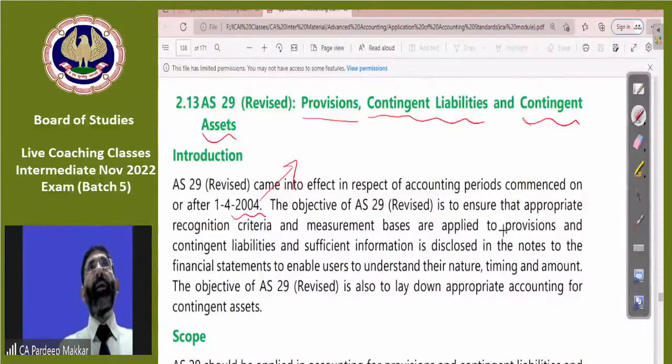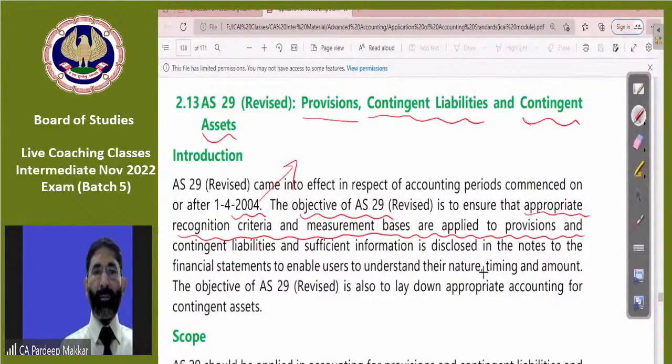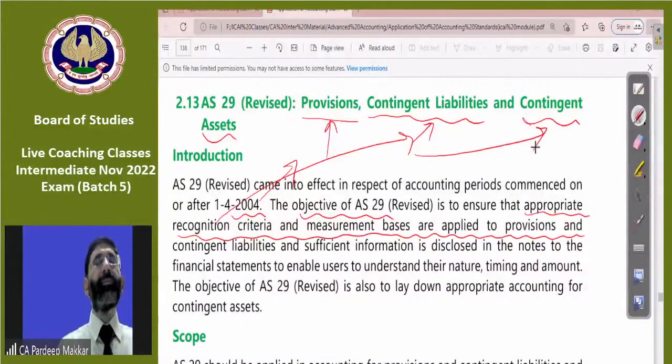So what is the objective? First of all, we have to recognize what is a provision, what is a contingent liability, what is a contingent asset.